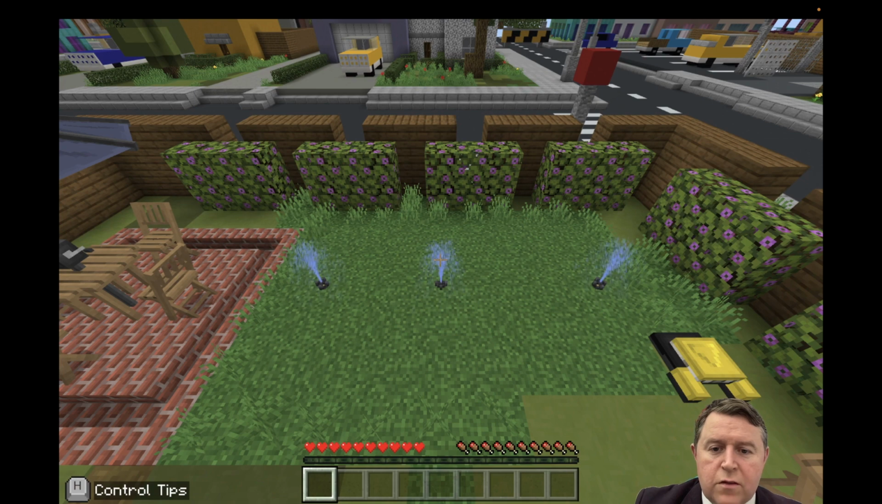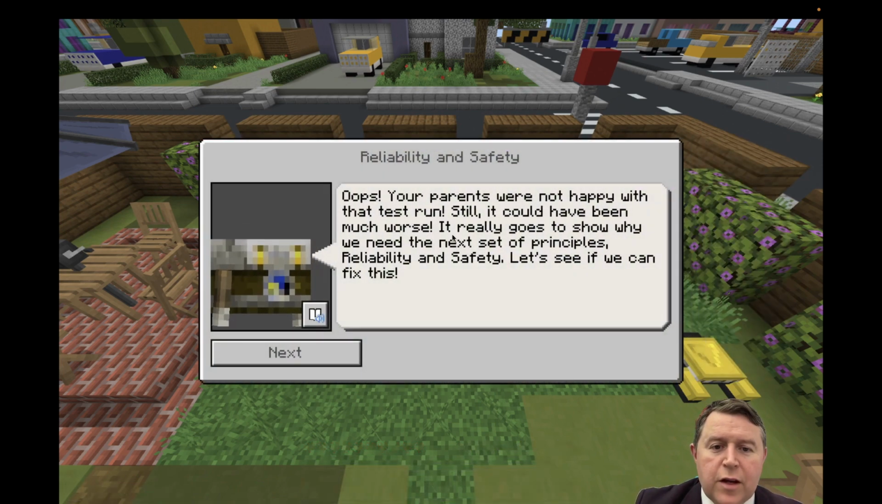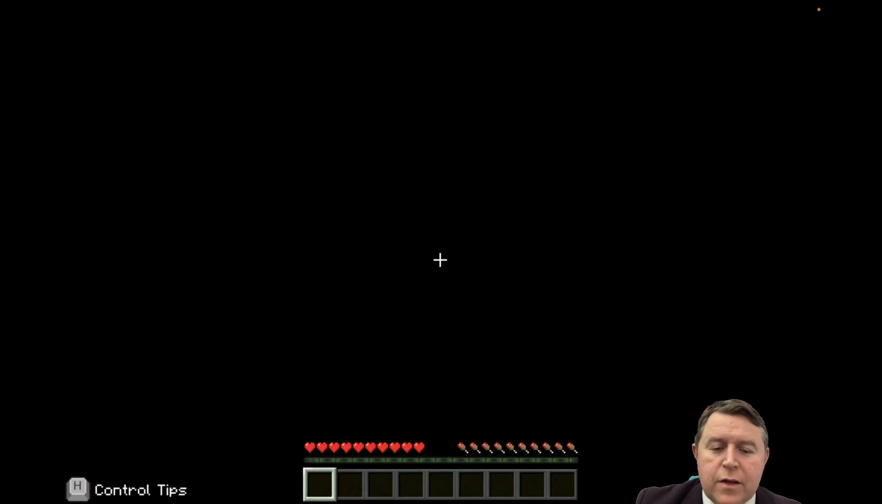Oh, so it's damaged the sprinklers here. Okay, your parents are not happy. It could have been much worse. It really goes to show why you need the next principle: reliability and safety. Okay, let's see.